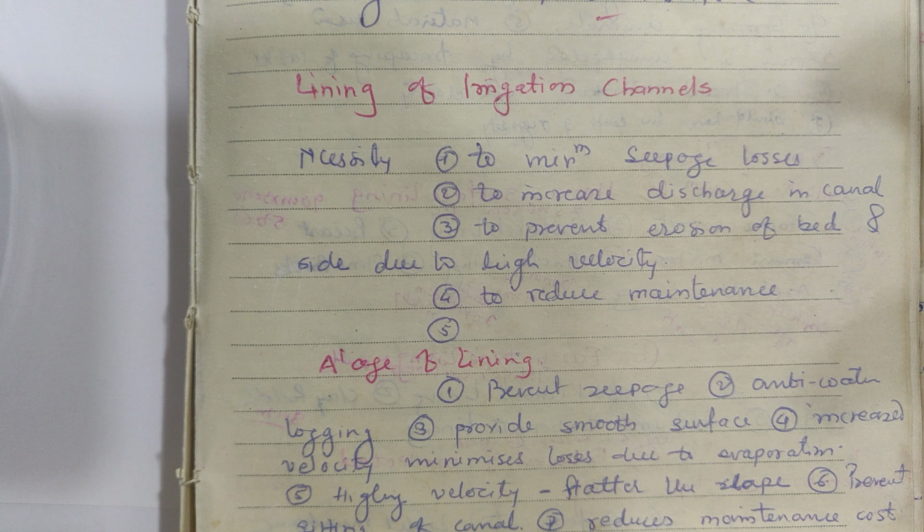Then it is difficult to shift the outlet. That means if the outlet from where water is supplied to the farmers is to be shifted, in that case it is very difficult. The next one is, it is difficult to repair the damaged lining, and berms are not provided. These are the disadvantages in case of lining of channels.